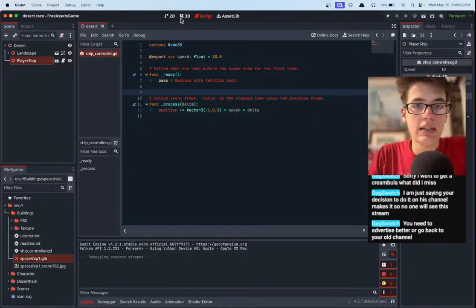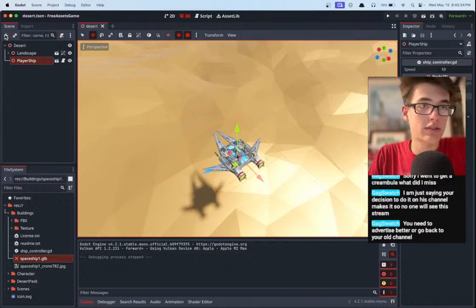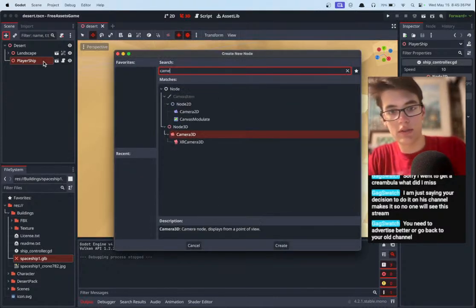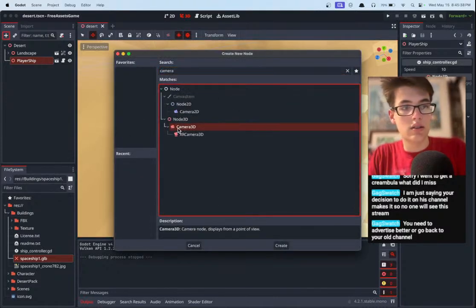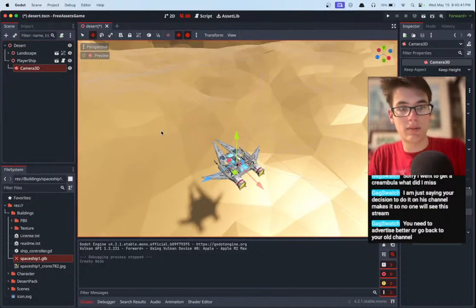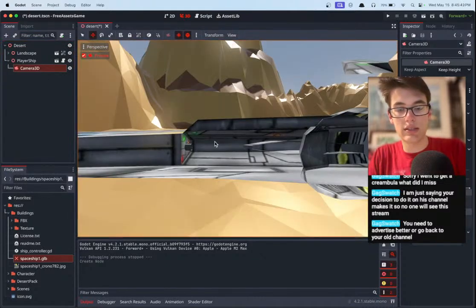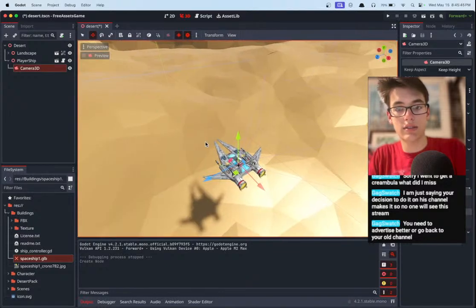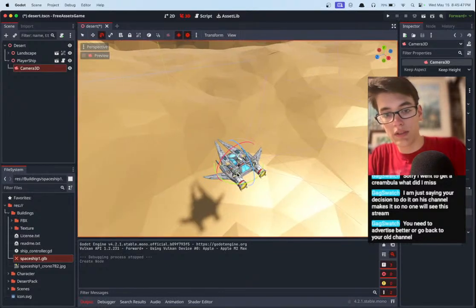Okay, so we need to add a camera because we don't actually have a camera, so that's kind of important. For now, we'll just attach it to the player ship. Let's preview this so we can get a decent look, because that is not what we want. Looks like it's rotated wrong.